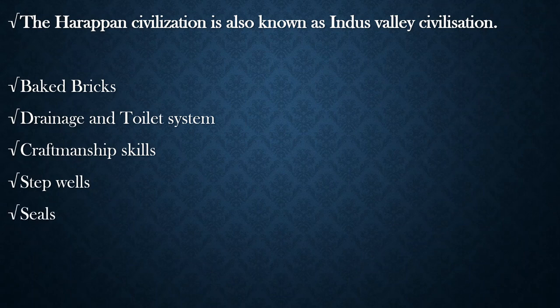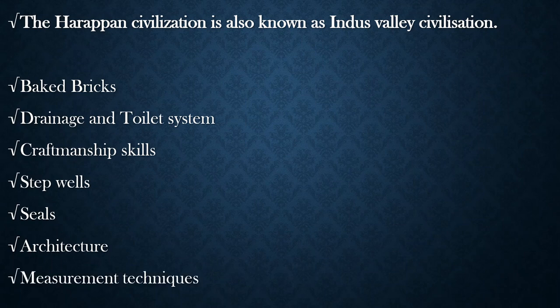Including this, whenever they were exporting or importing something, they used to maintain seals on it, which makes it very easy to recognize from where it has come, to whom they are sending, etc. And the architecture, very planned architecture it is. Including this, their measurement techniques.